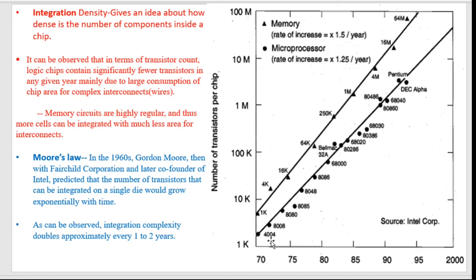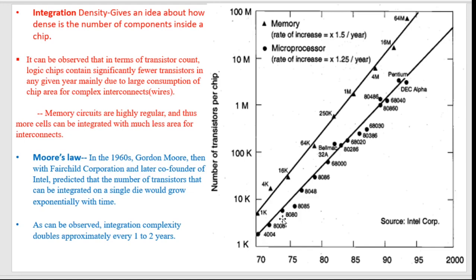It contained around 2200 or 2300 transistors, just this much. And now we have more than 1 billion transistors. So look at this growth.